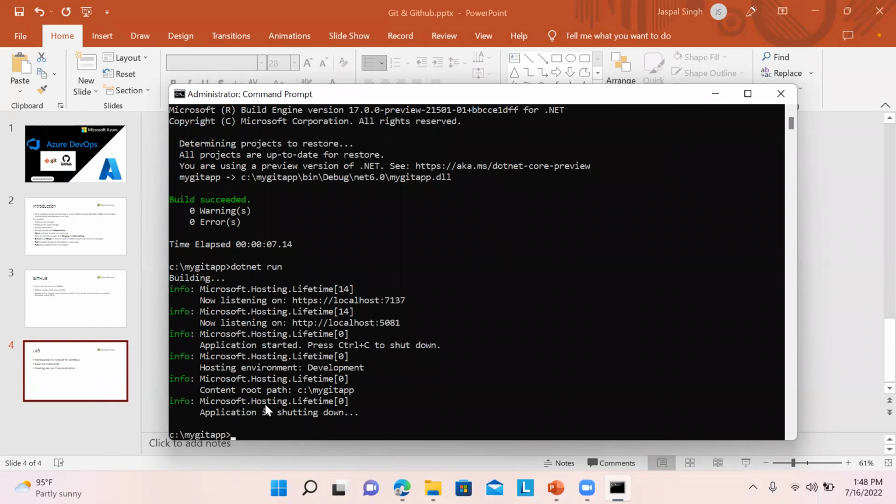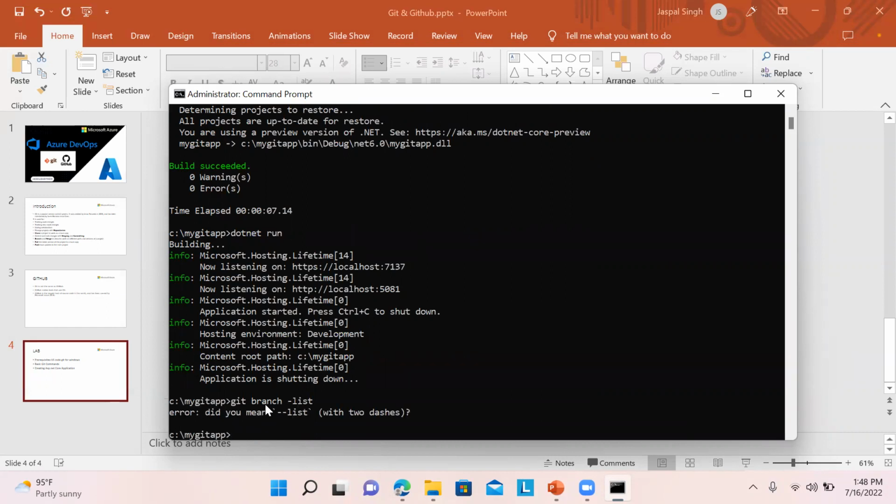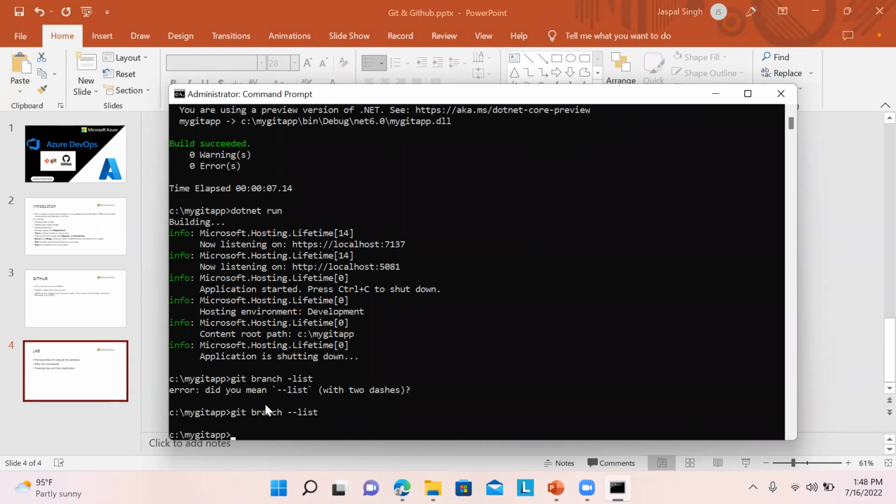Okay. Now, the very first thing that I need to check is which branch it is. git branch --list. It will list you the branches. Okay, I forgot to put one more hyphen over here.